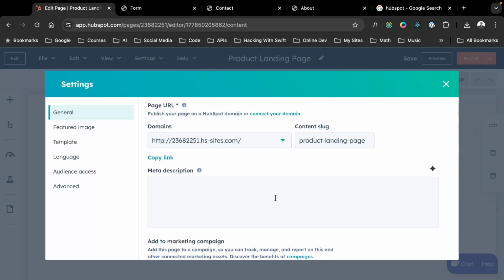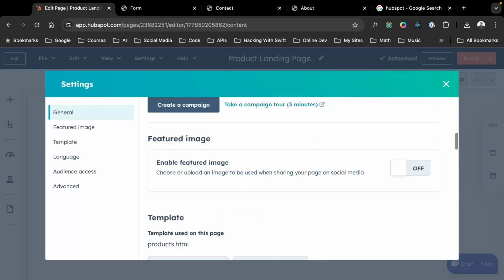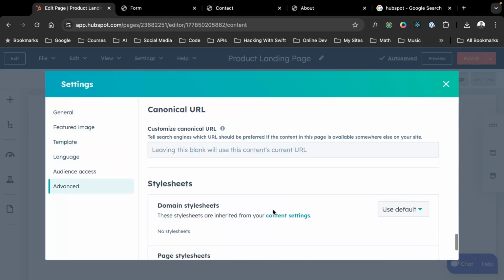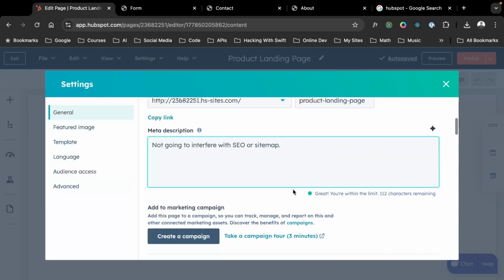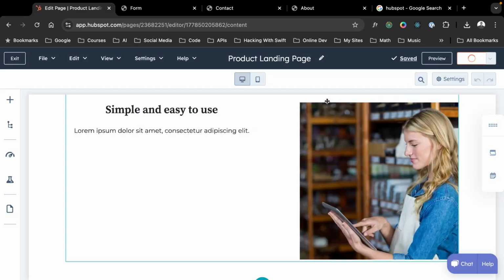This is not going to interfere with my SEO or sitemap because it's just a landing page. So it's not going to be included in my sitemap. And then this is actually going to, I think, make me, nope, won't make me add a featured image.